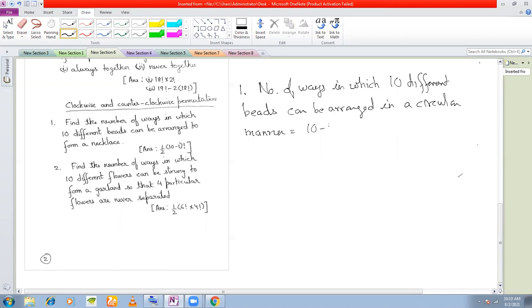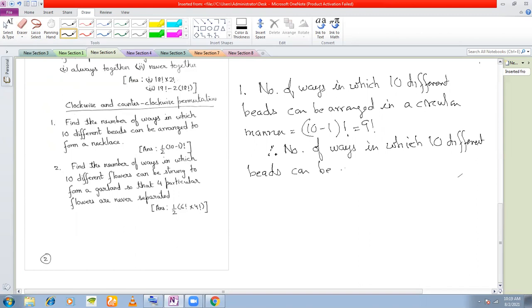Now, what is the number of ways? Therefore, number of ways in which 10 different beads can be arranged to form a necklace?